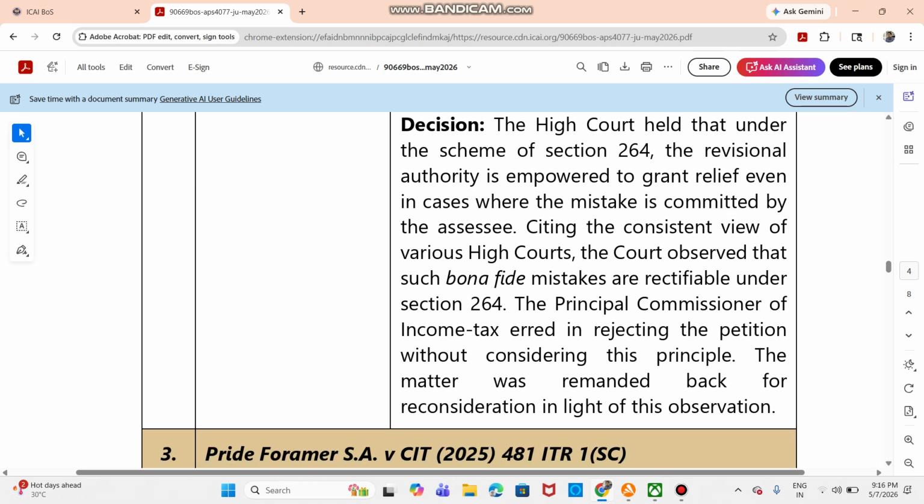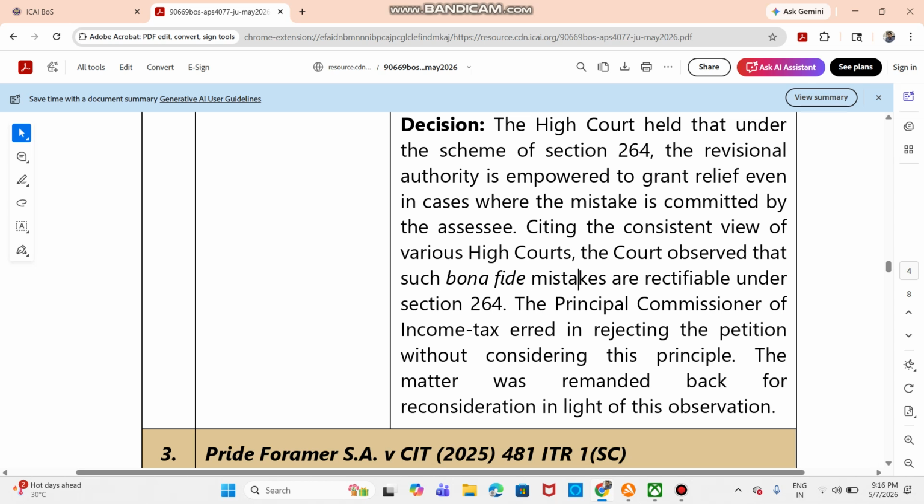So the High Court held that under the scheme of section 264, the revisional authority is empowered to grant relief even in cases where the mistake is committed by the assessee. This is very, very important. I repeat, in section 264, the revisional authority is empowered to grant relief even in cases where the mistake is committed by the assessee. Citing the consistent view of the various High Courts, the court observed that such bona fide mistakes are rectifiable under section 264, because these are legal questions. These are key terms you have to reproduce.